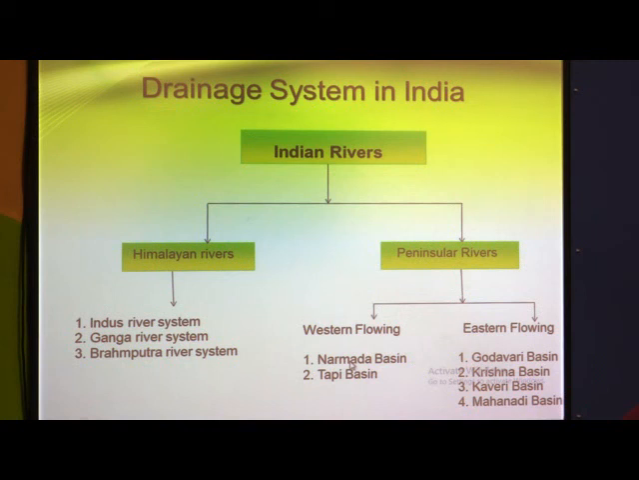So Godavari, Krishna, Kaveri and Mahanadi are flowing in the eastern side and discharge into the Bay of Bengal. And Narmada and Tapi, these two rivers, flow in the western part and discharge into the Arabian Sea. Let us see all these rivers in detail.